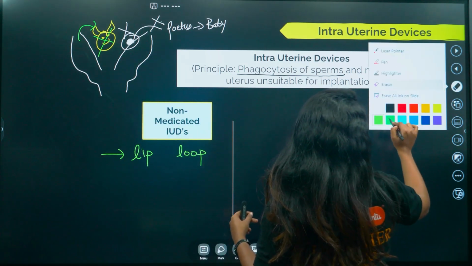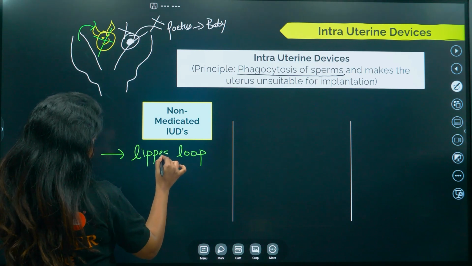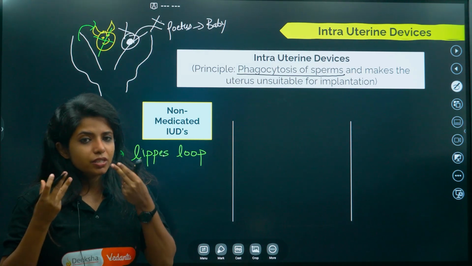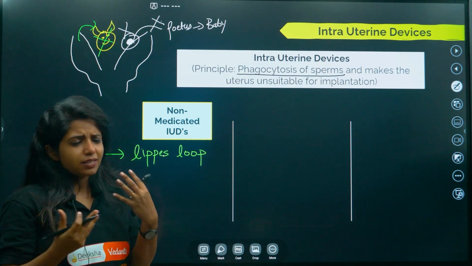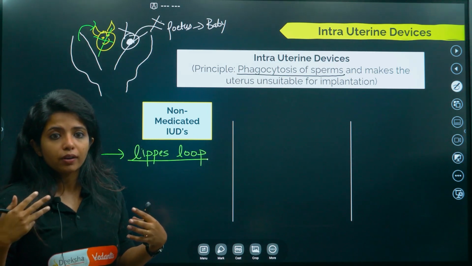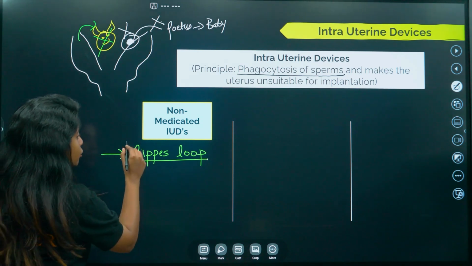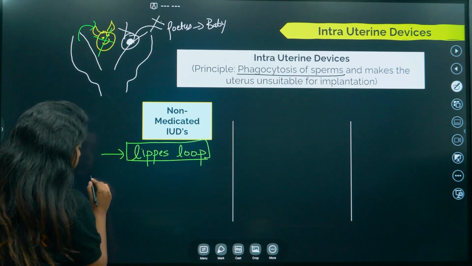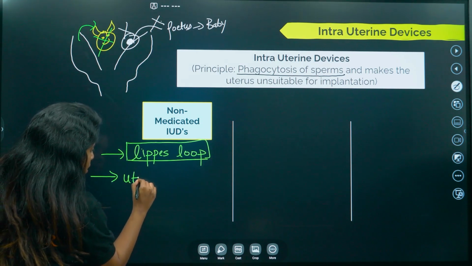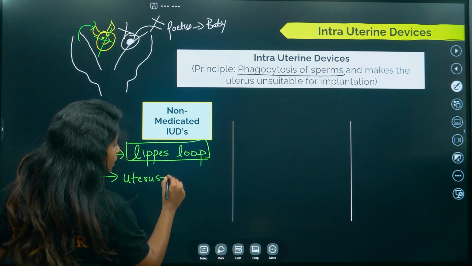Okay. This is Lippes loop. That is just something that is foreign. It's made up of plastic. It is put inside the uterus, but obviously it should not harm our body, right? So it is just put inside our uterus. Now, when it is put inside our uterus, the body will be fighting against this.